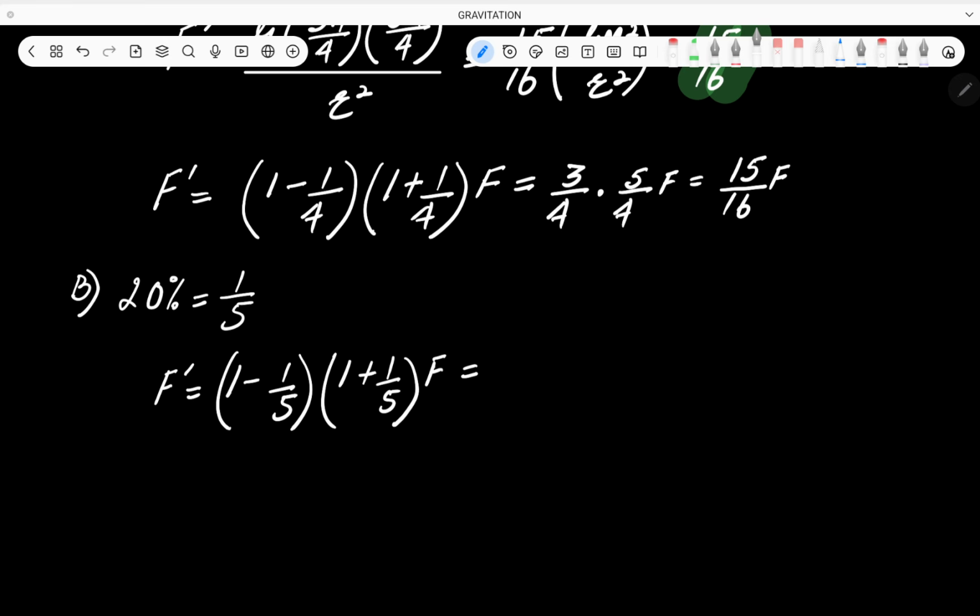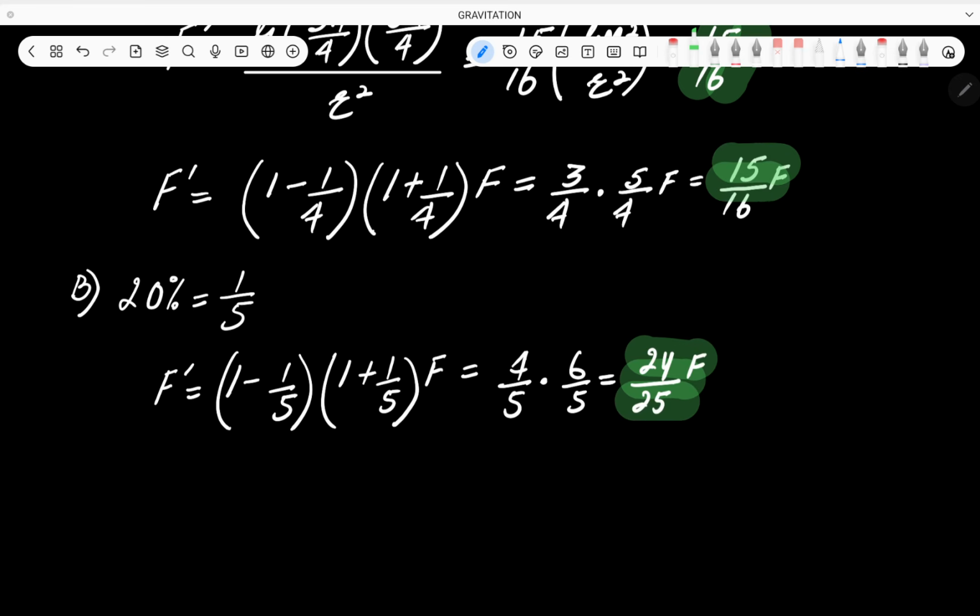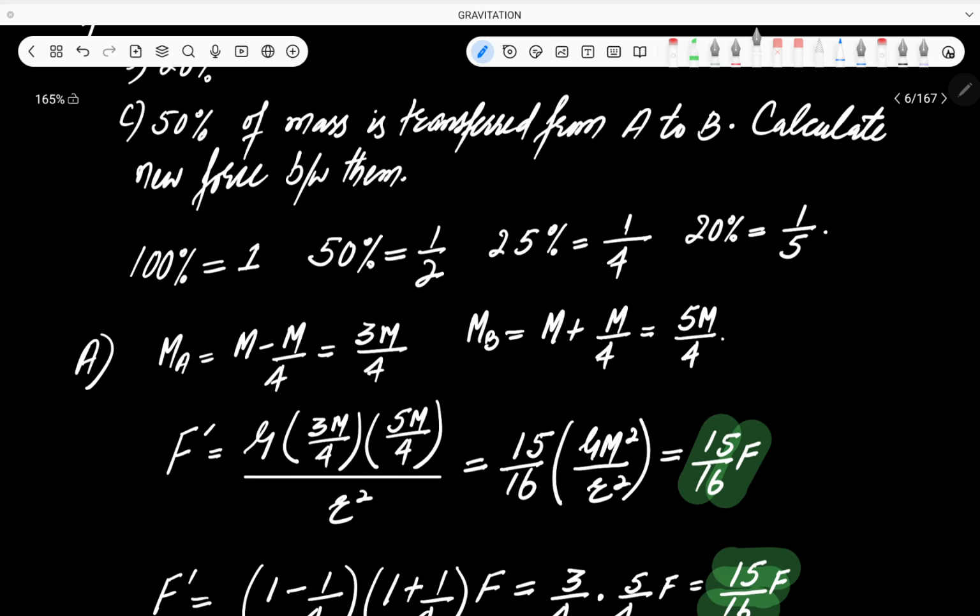Okay, now 1 minus 1 by 5 किसके बराबर होगा? 5 1s are 5, minus 1 is 4, so it will be 4 divided by 5, into 5 1s are 5 plus 1 is 6 divided by 5. 4 6s are 24 divided by 25 into F. So this is the new force between the two bodies. Okay, ठीक है जी. So 50% will stay as homework assigned for you. I am sure you can do that.